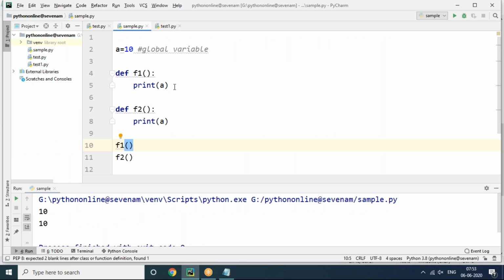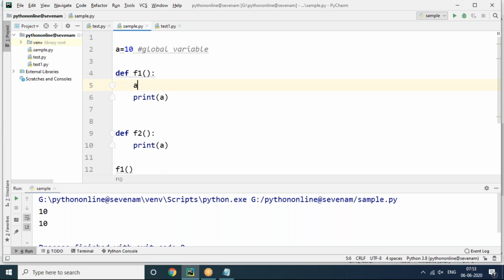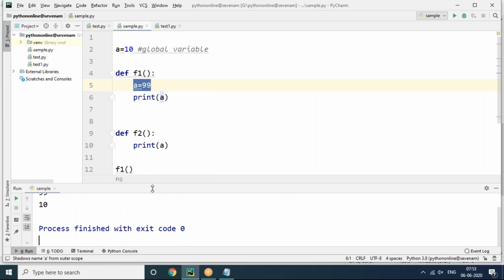Required modification means, can't we use it like this, sir? Now you can see this. If I'm using A equals 99, no, it's local. First preference is local actually here. You can see A equals 99, print A. So 99 is the preference here. When we call the F1 function, it's going to be 99. And when we go for the F2 function, it will be 10 only.